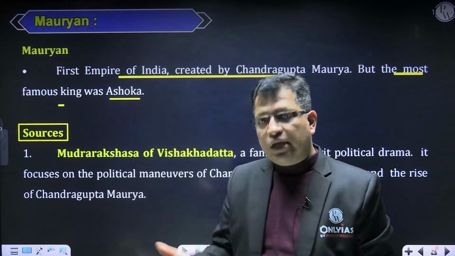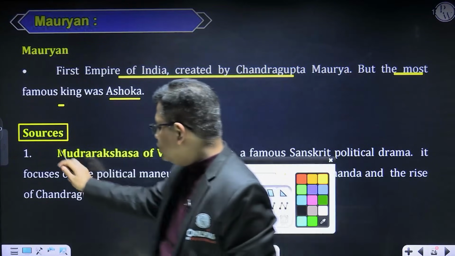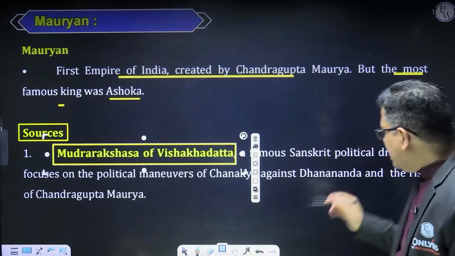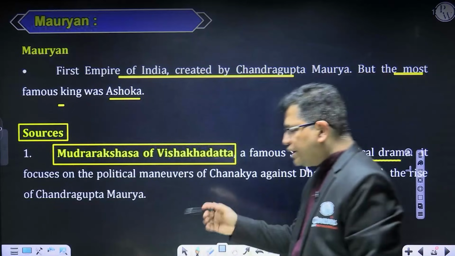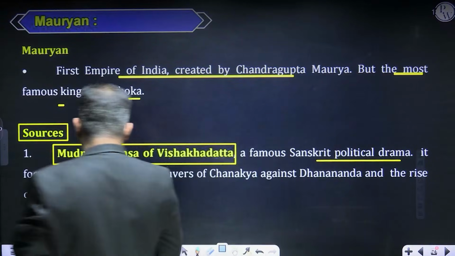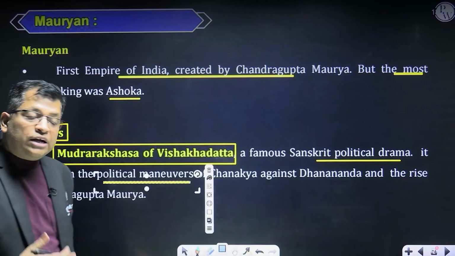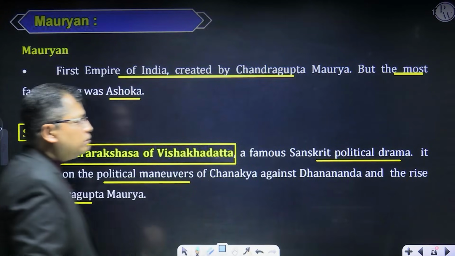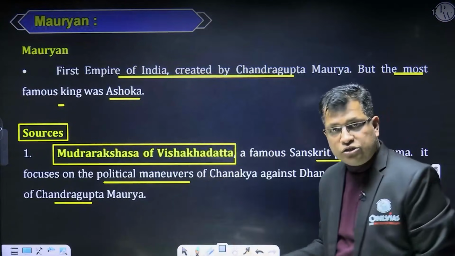If I talk about the literary sources, there are certain important books that we must talk about. That is the Mudrarakshasa of Vishakhadatta. It is a Sanskrit play, actually a Sanskrit political drama, right? In this book, it is mentioned how Chanakya used political maneuvers against the Nandas, and it also talks about the rise of Chandragupta Maurya. So political machination is there in this book.